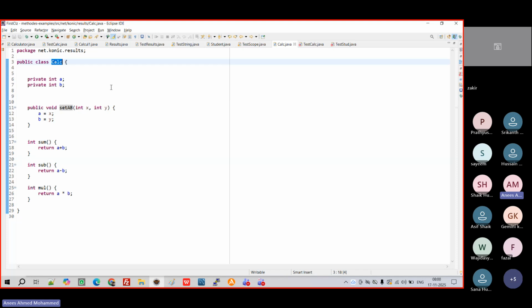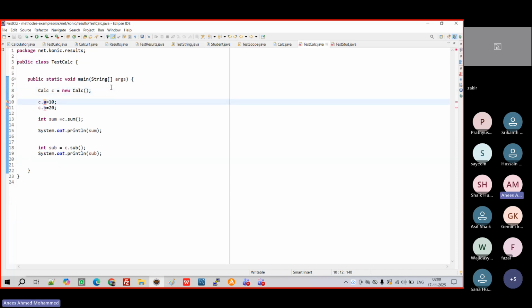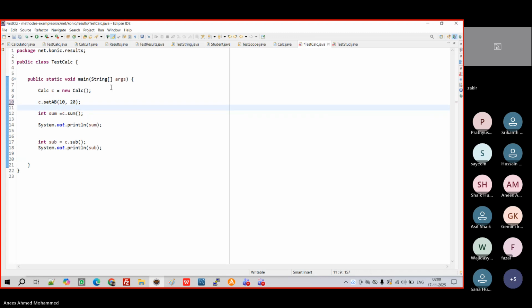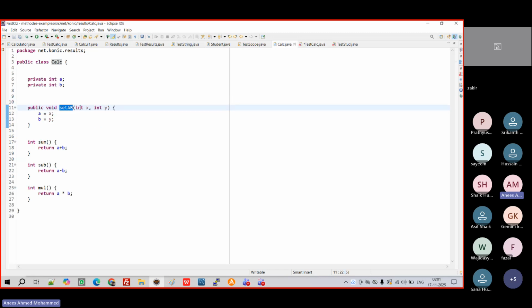So if I'm coming back here, instead of calling this, I will remove this. I will say c dot setAB, then I will pass values. Now c dot A, c dot B will not be called. I will call c dot setAB. From here I can pass the value, and it will get copied to x and y. Then it will come to the value. So now if I'm going inside, you can see x and y are assigned to A and B. Now you can see the difference in color, right? So blue color and this one is gray.